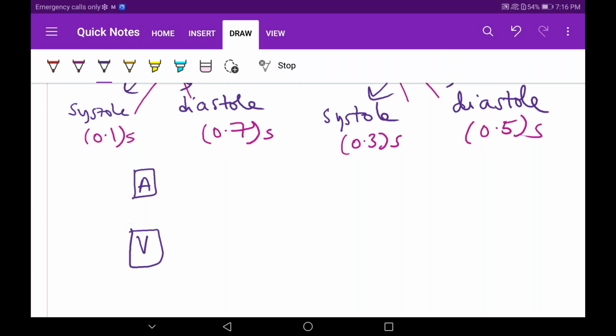Okay, now I will just note this down, guys. Everyone note this down. Now I will equate 0.1 seconds as one systole and 0.1 second of diastole. Understood what I'm trying to do? I'll show you, do not worry.